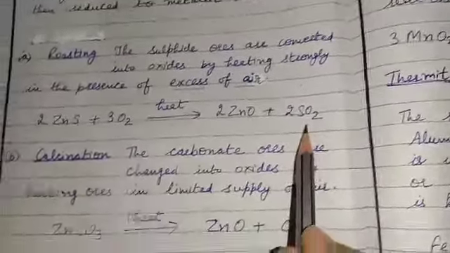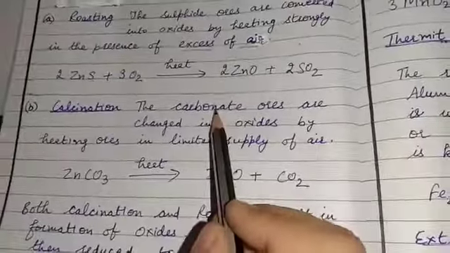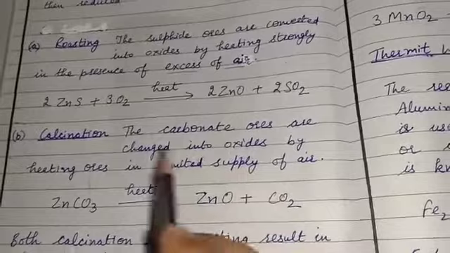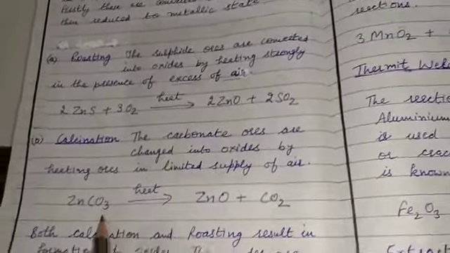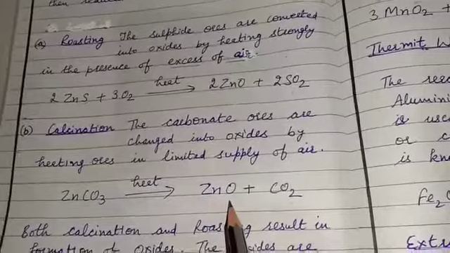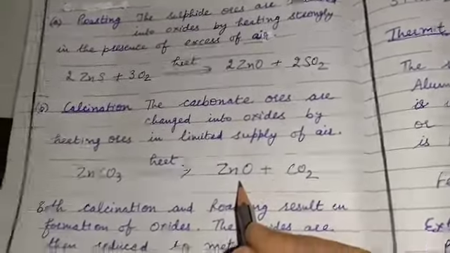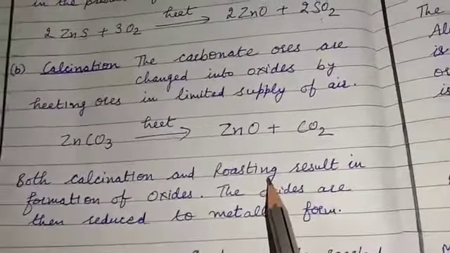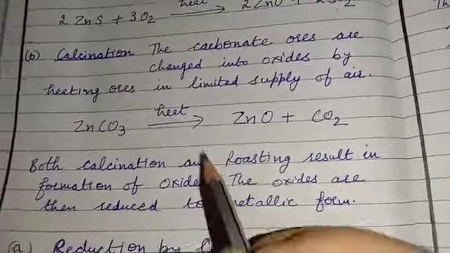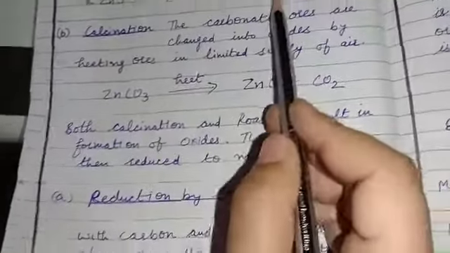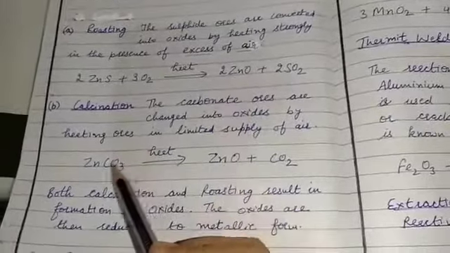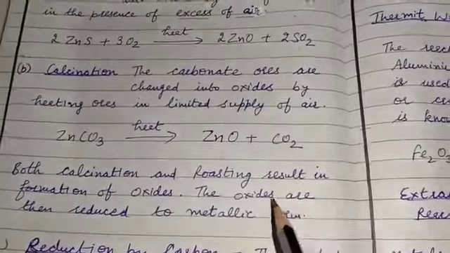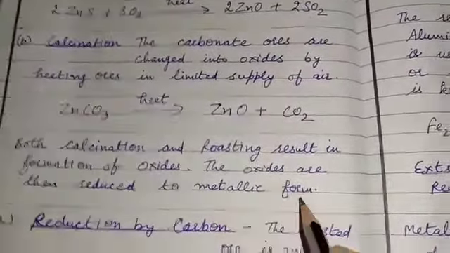And if I have carbonate ore and it is heated in the limited supply of air, that process is called calcination, and carbonate ore gets converted into oxide ore, that is zinc oxide, and carbon dioxide gas is evolved. Both calcination and roasting result in the formation of oxides. If I heat sulfide ore, it is converted into zinc oxide. If I heat carbonate ore, it is converted into zinc oxide.